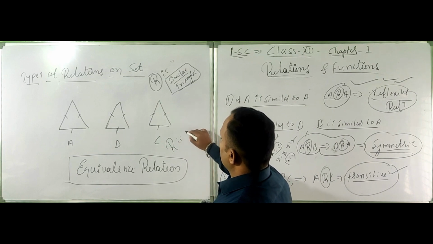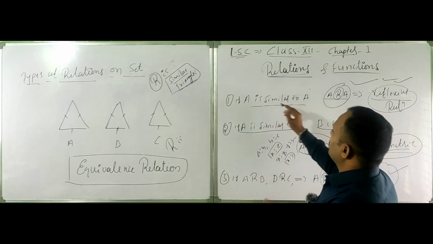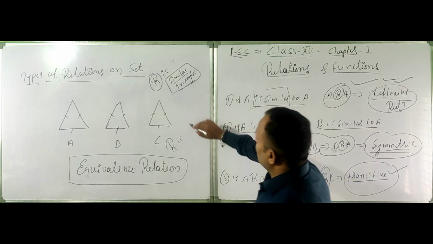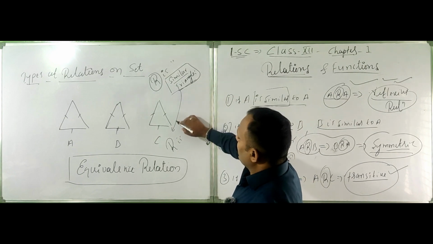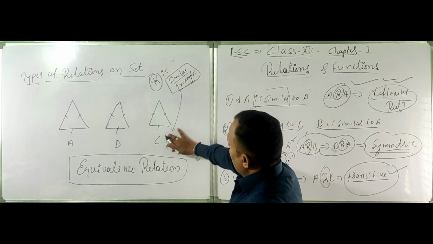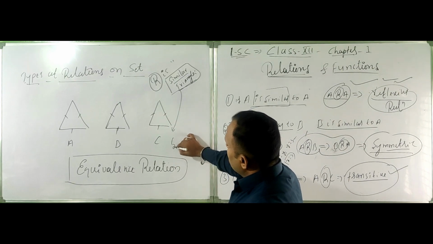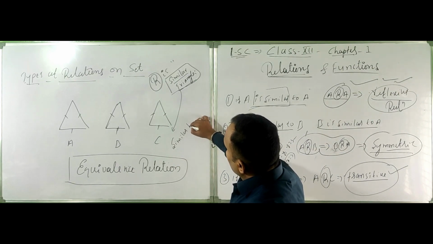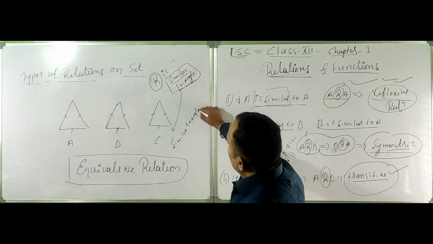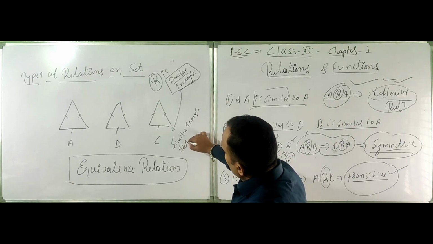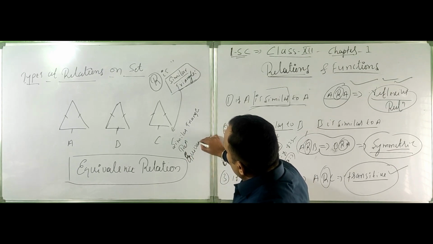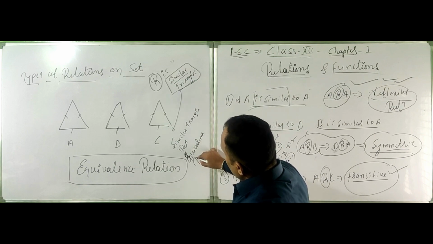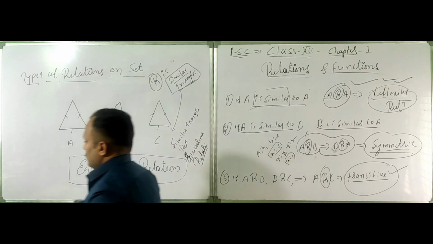R means the similar relation. Similar triangles, similar to. The similar triangle relation is an equivalence relation. Very good.